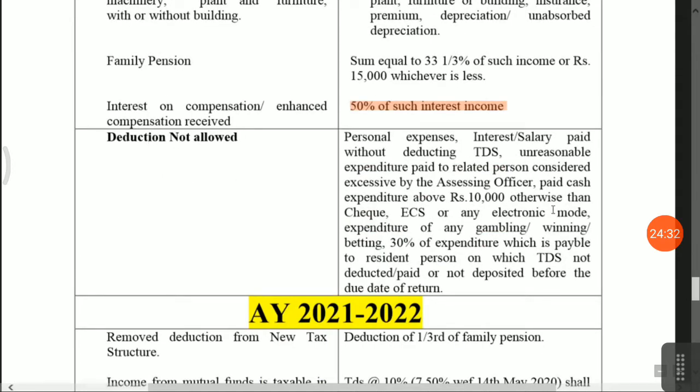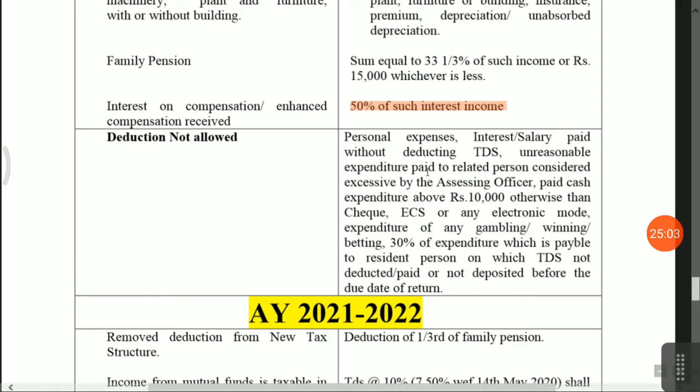Deduction not allowed. Please note that deduction is not allowed for personal expenses, interest or salary paid without deducting TDS, and unreasonable expenditure paid to a related person, considered excessive by the officer. Means you have paid expenditure, suppose the expenditure value is 15,000 but you have paid 19,000, then the unreasonable expenditure will be disallowed by the officer and will be taxable in the hands of the assessee.